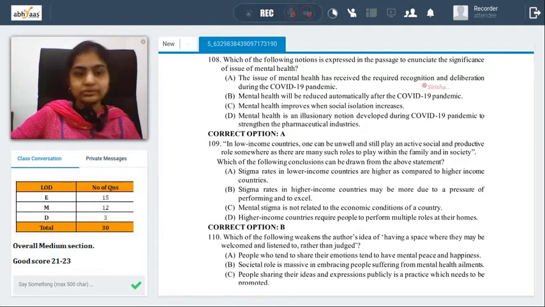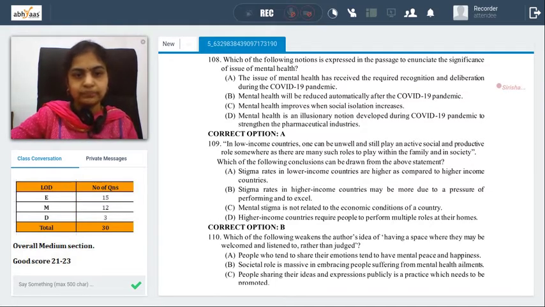We need to continue to strive towards it. That was a point that we had in the passage. So taking those lines, we can, to some extent, consider this as an answer choice among the given list. So 108, A is fine.